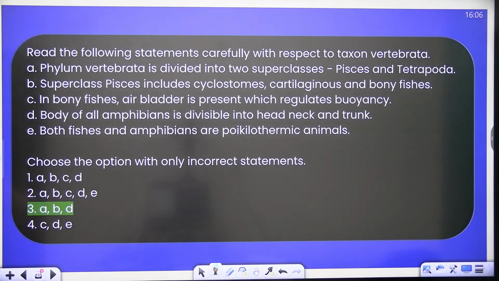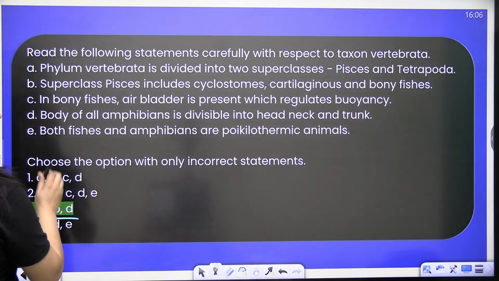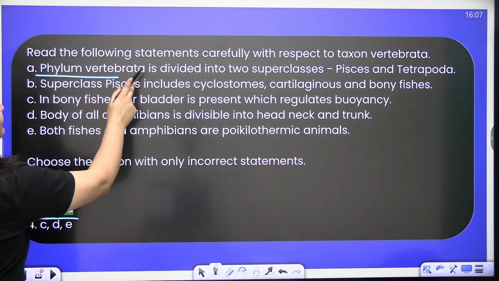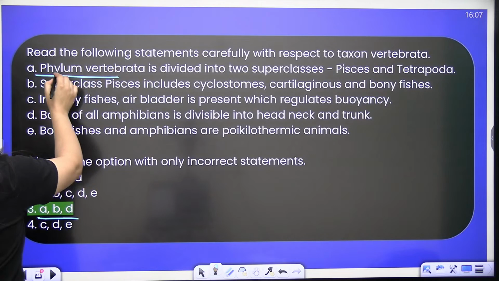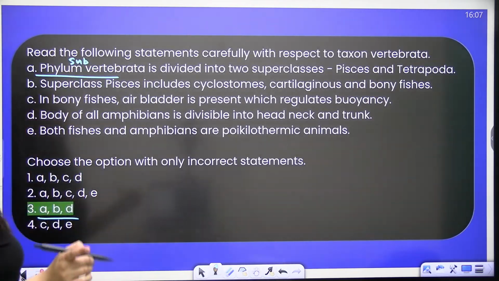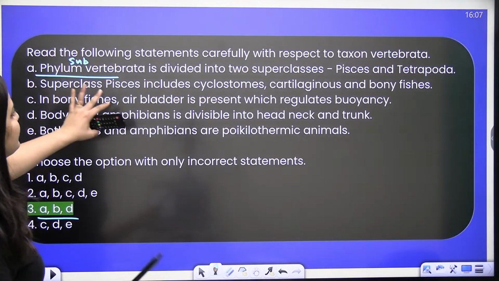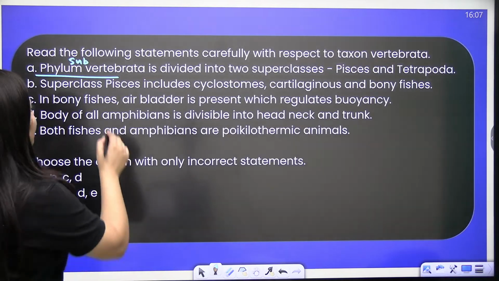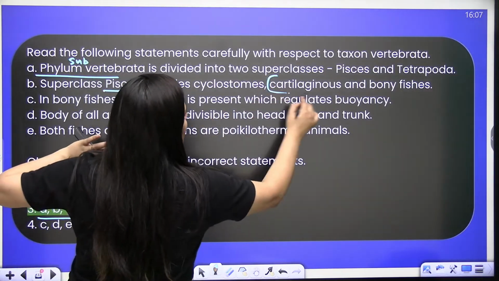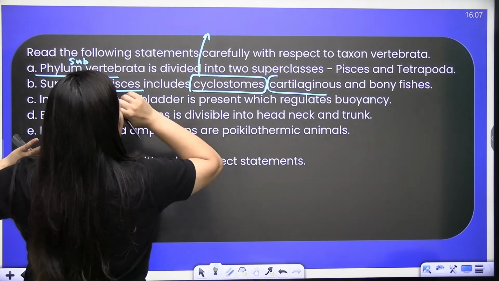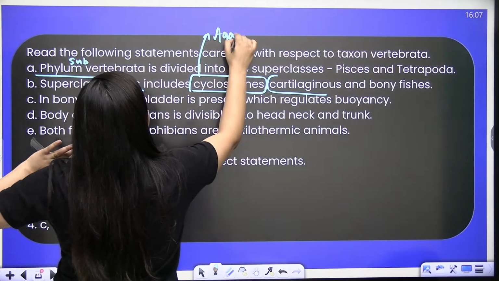No doubt the correct answer here is A, B and D. Phylum Vertebrata is divided into superclass Pisces. It should be subphylum first of all. Superclass Pisces includes cyclostomes, cartilaginous and bony fishes. No. Pisces will include Chondrichthyes and Osteichthyes. These cyclostomes will come under Agnatha, right?